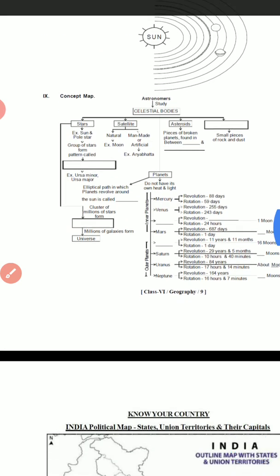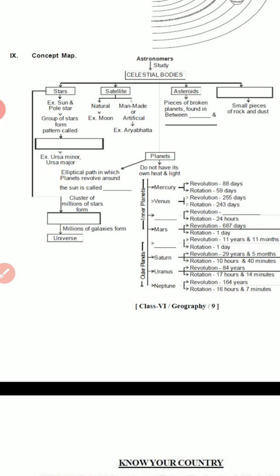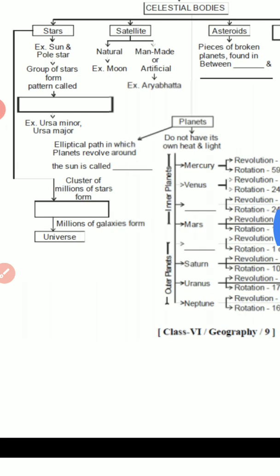Next one, concept map. So here astronomers study celestial bodies, then stars, for example sun and pole star. A group of stars forms a pattern called constellation. So here we will write constellation. After that, the elliptical path in which planets revolve around the sun is called orbit. Clusters of millions of stars form a galaxy.